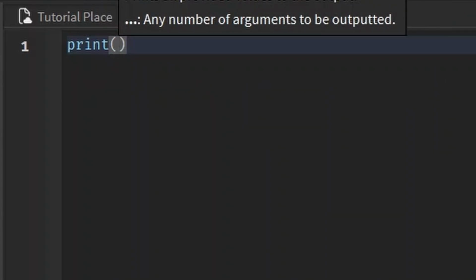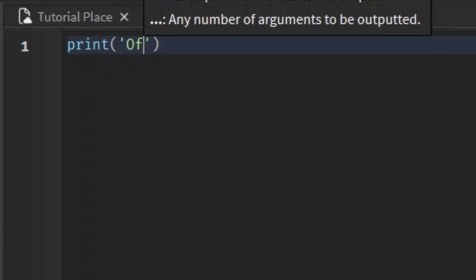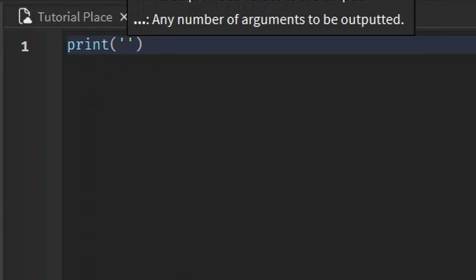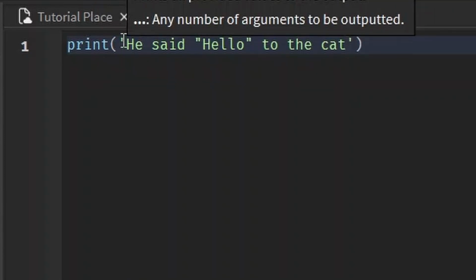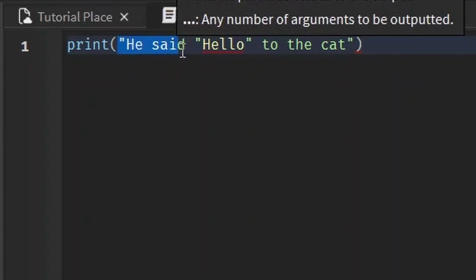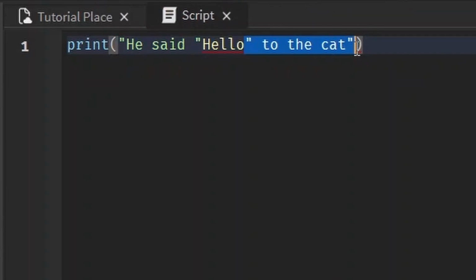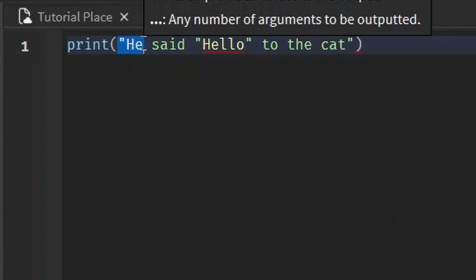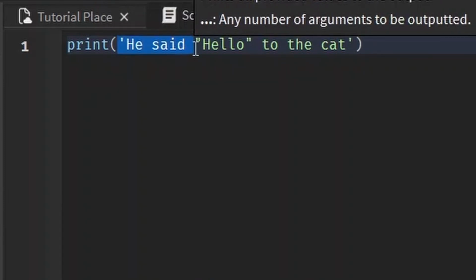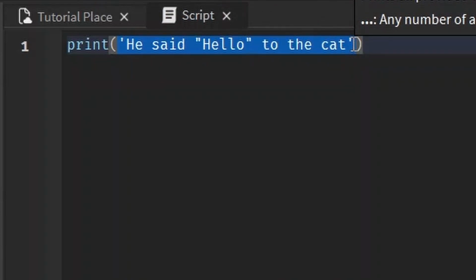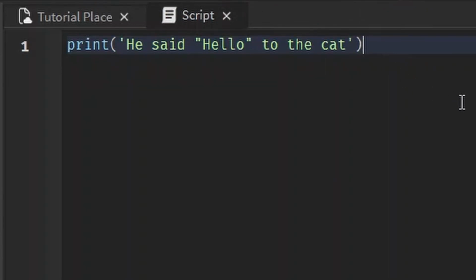However, another method of making strings is using single quotes, like this. A reason we can do this is if we want double quotes inside of our string. Like if I want a string that says, he said "hello" to the cat. If I did double quotes with this, you see how the string gets confused? It thinks that the string is from here to here, and then there's another one from here to here. Because it sees the first double quote and looks for the next one to stop the string. But if we use single quotes, then it just ignores the double quotes altogether and looks for the next single quote, and the whole thing can be converted into a string as expected.